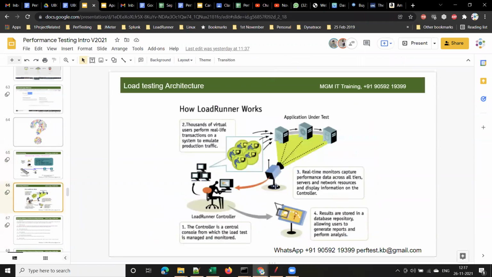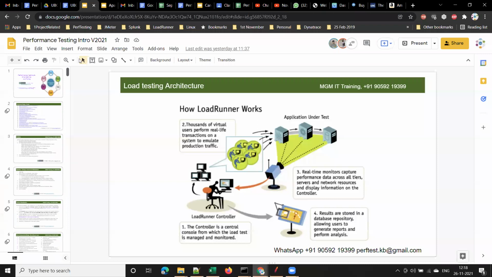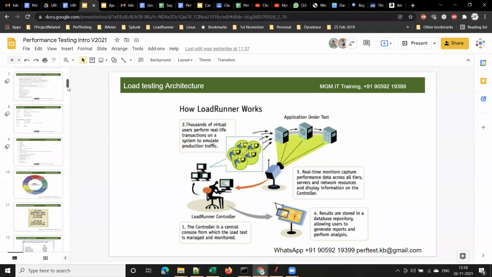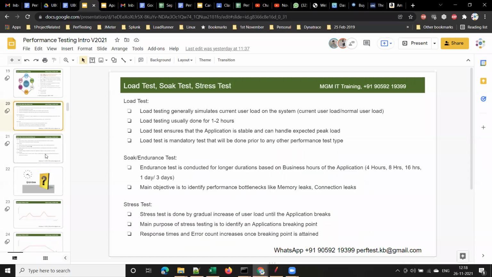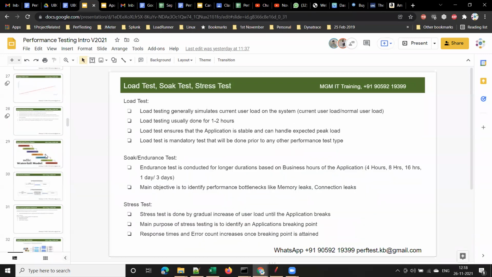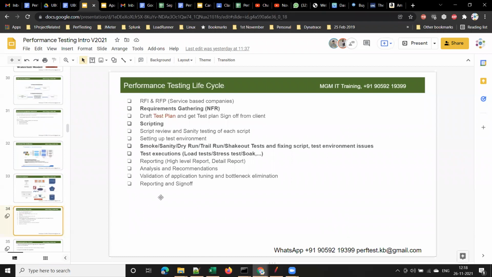Clear, guys? And this is how we use a tool. I'll explain later how we do performance testing. I don't want to give too many inputs in the demo sessions itself. All right, so let me go back to the performance testing life cycle, and I'll close it in 5 minutes, guys.